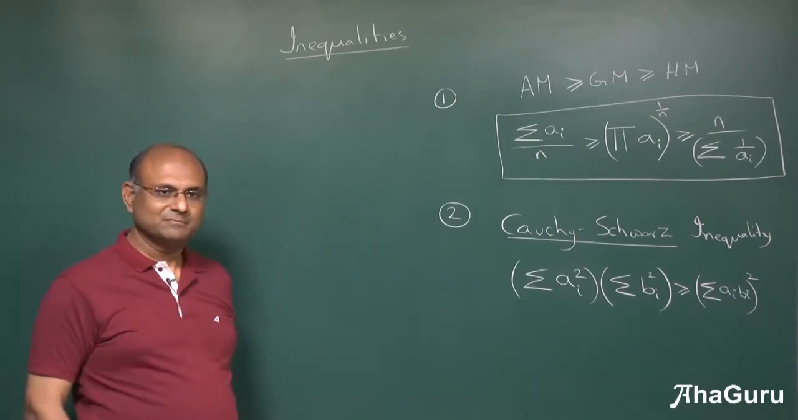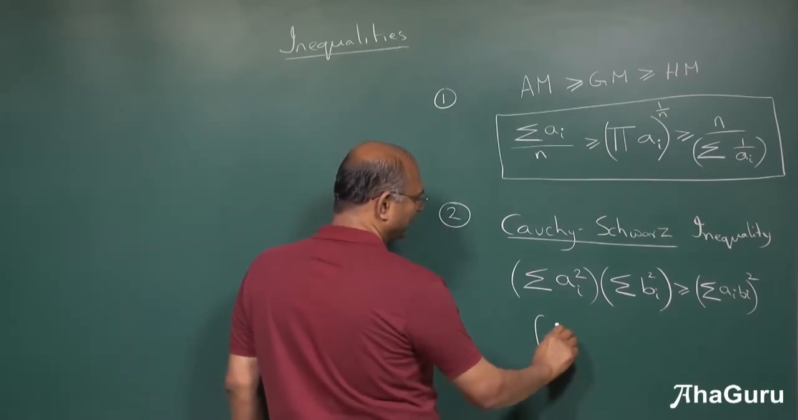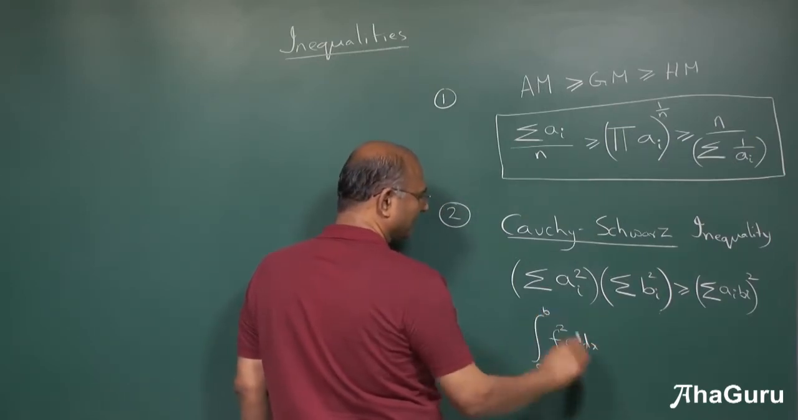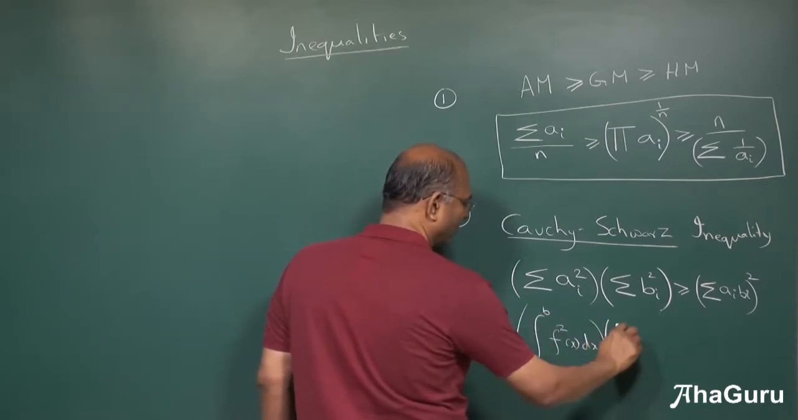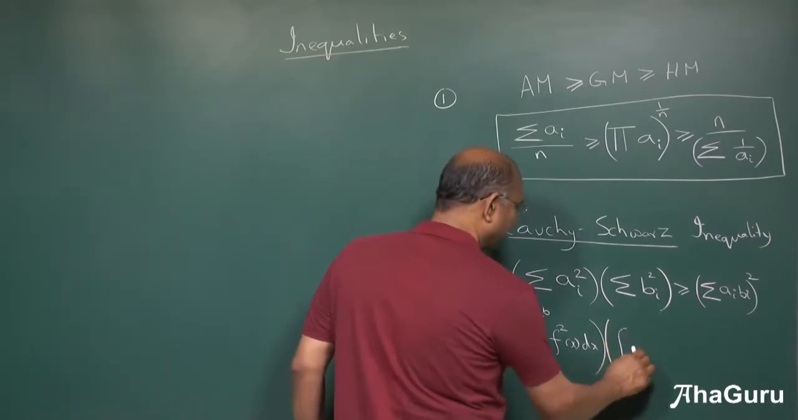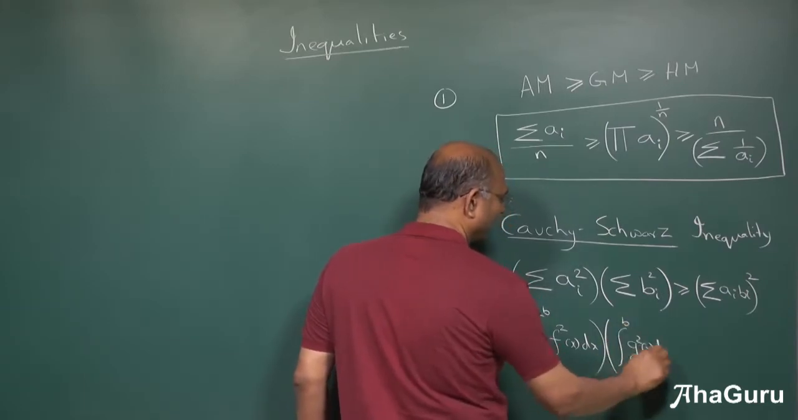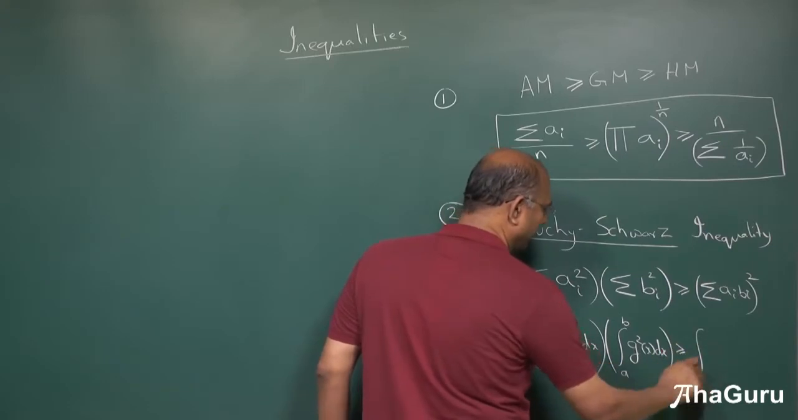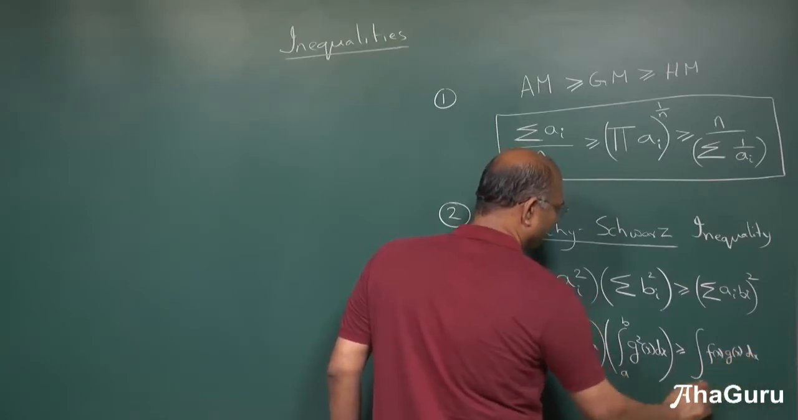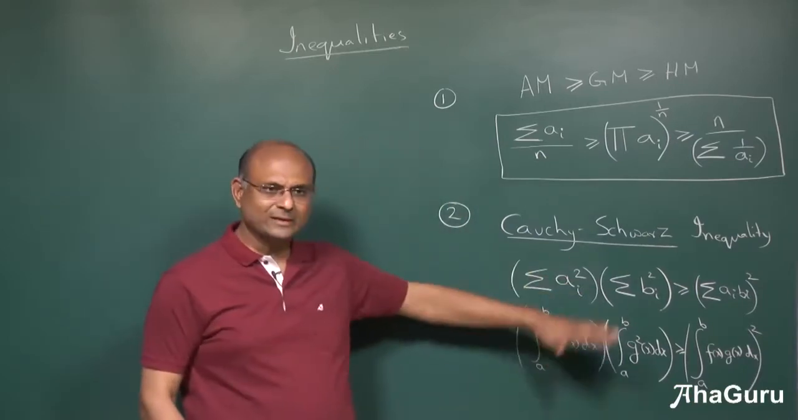There is an integral form. The integral form is integral f square x dx from some a to b, into, because when you do the summation it's just the same as the integral, integral g square x dx from a to b is greater than or equal to integral f of x g of x dx from a to b whole square. Do you see that these two are exactly the same?